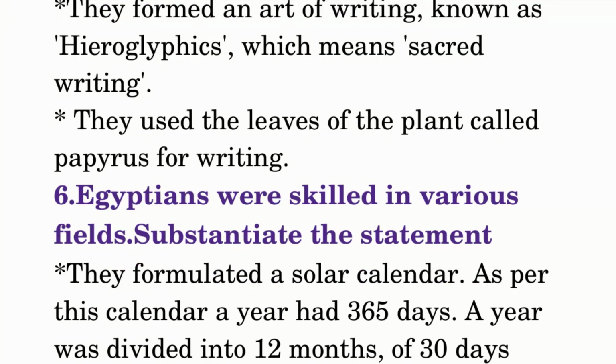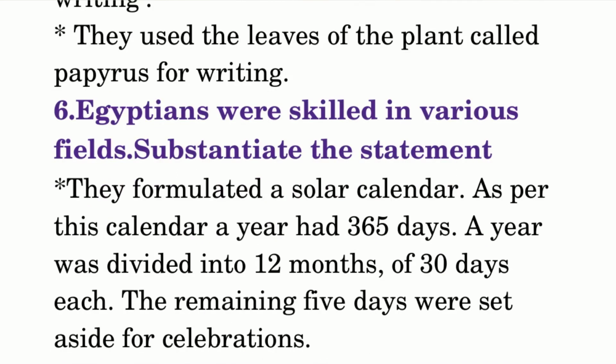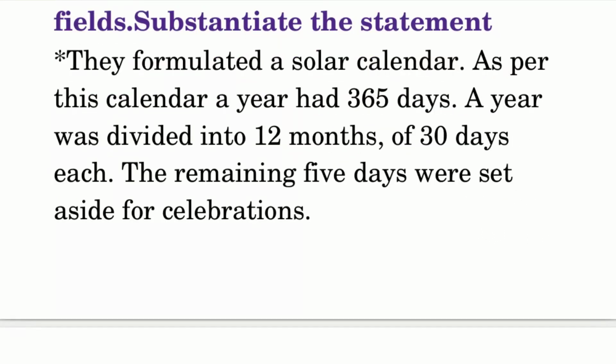Egyptians were skilled in various fields. Substantiate the statement. They formulated a solar calendar. As per this calendar, a year had 365 days. A year was divided into 12 months of 30 days each. The remaining 5 days were set aside for celebrations.